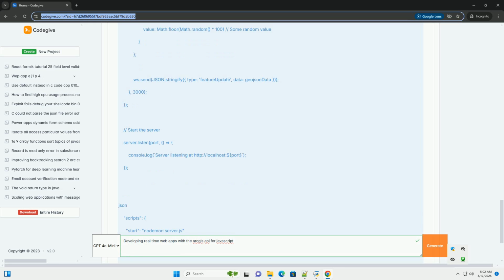5. Use dedicated ArcGIS services for very high volume data streams and persistence. Consider using ArcGIS Velocity, part of ArcGIS Online or ArcGIS Enterprise, which is specifically designed for real-time data ingestion, processing, and visualization. You can publish real-time feature layers and directly connect to them from your JavaScript application.